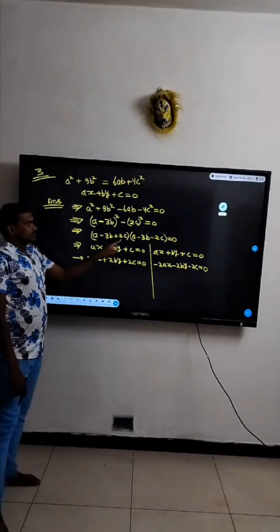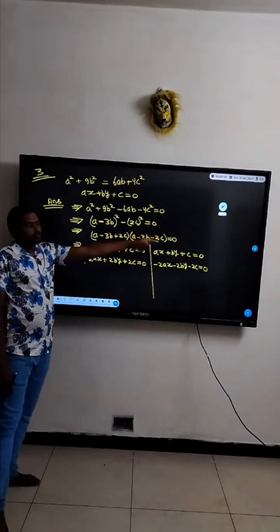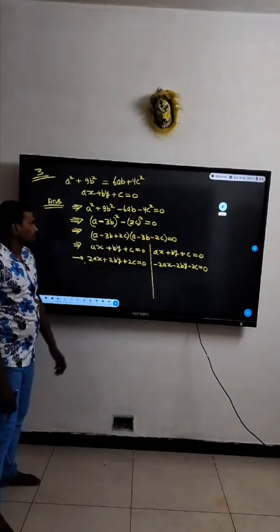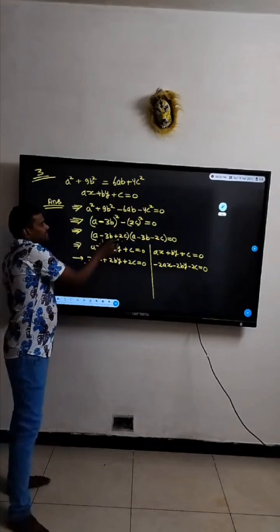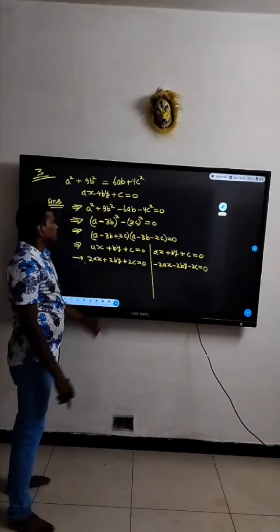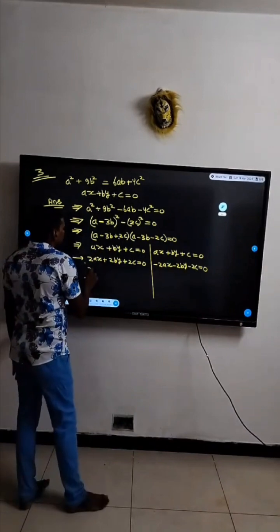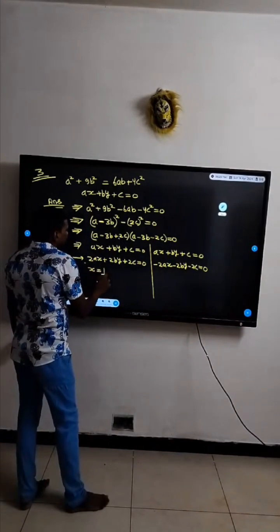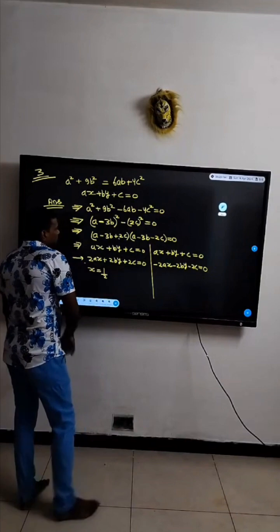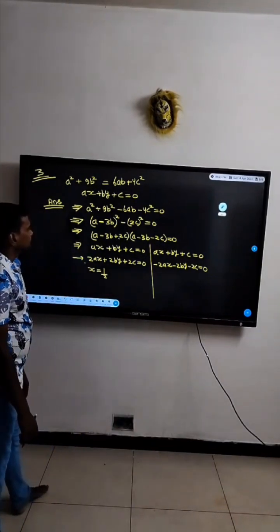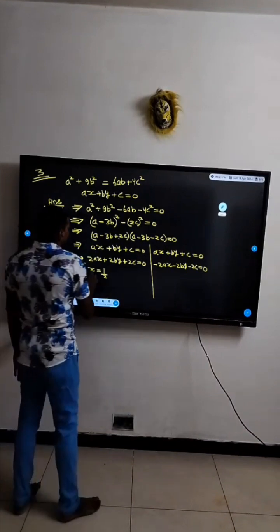Compare this with this, because this into this equal to 0, either this is 0 or this is 0, right? So when we say this is equal to 0, we compare this with this, we get x is half and y is minus 3 by 2.